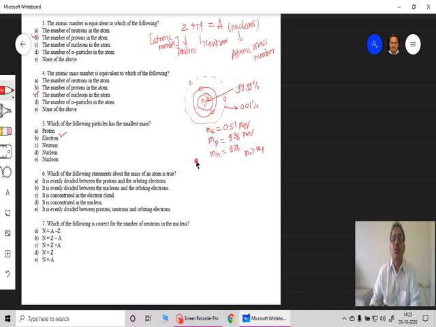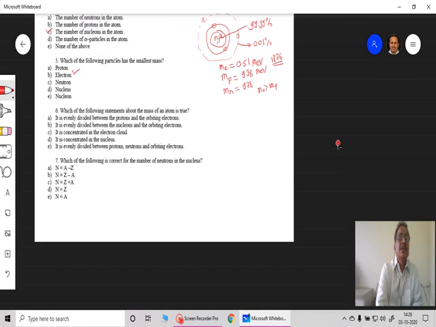The mass of the proton and neutron is almost 1836 times more than the mass of the electron, so the electron is about 1836 times lighter than the protons and neutrons, or nucleons collectively. Therefore the smallest mass particle here is the electron and nothing else. That is question number 5.